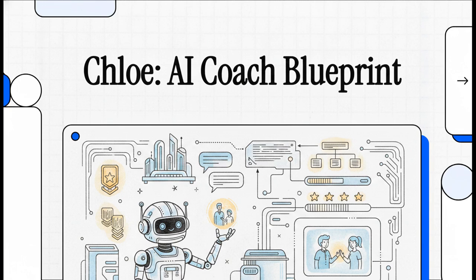We are unpacking the architectural blueprint for an AI app named Chole. And what's super cool here is that we're looking at the actual prompt, the specific instructions designed for a development tool called Lovable that lays out exactly how to build this platform from scratch. Instead of just reviewing a finished product, we get to look right under the hood at its raw DNA. We're reading the exact instructions telling the AI how to behave, how to look, and how to interact with us. Let's break down this blueprint and see how this thing actually ticks.